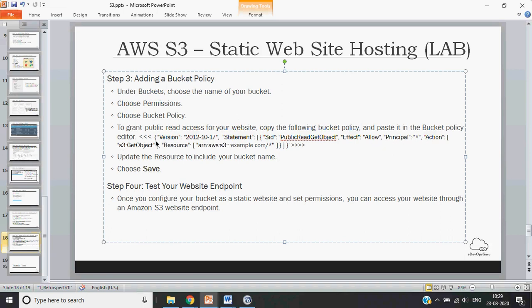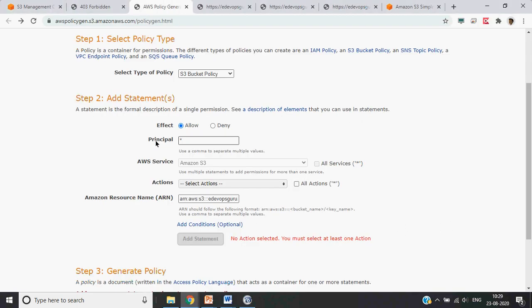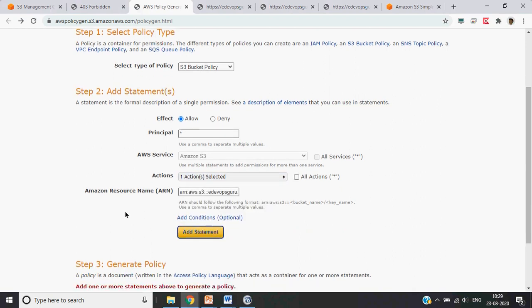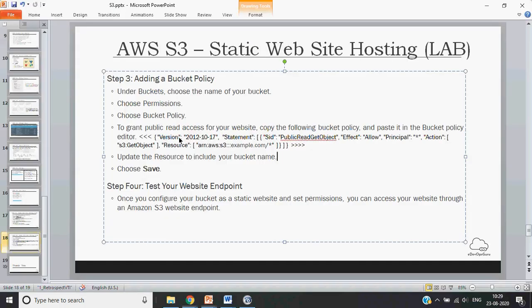Action is S3 get object. Since this is a website, people will be downloading the pages, so they just need to have a read access. So here we can choose read permission, get object. I think this should be okay. And what else? That's all.